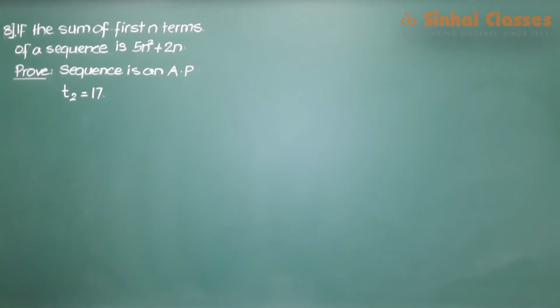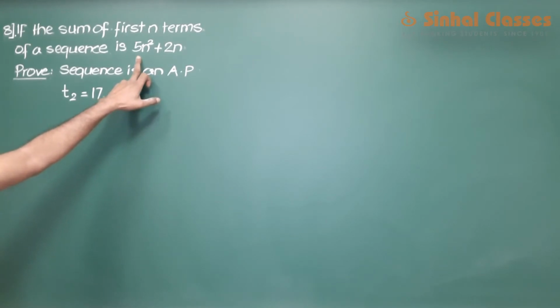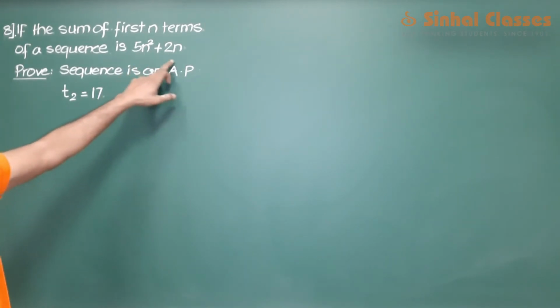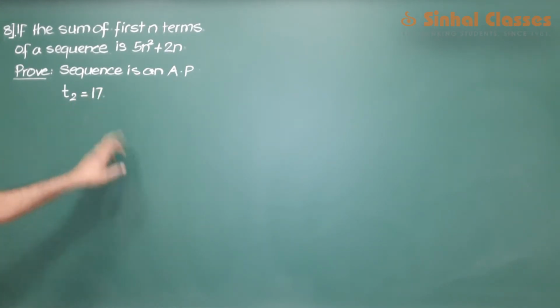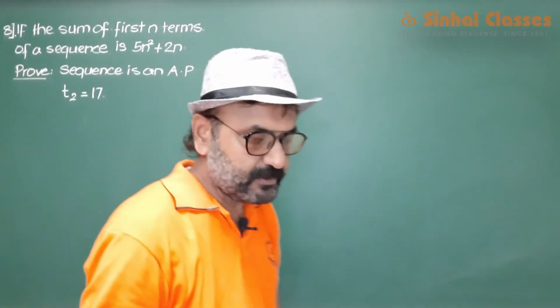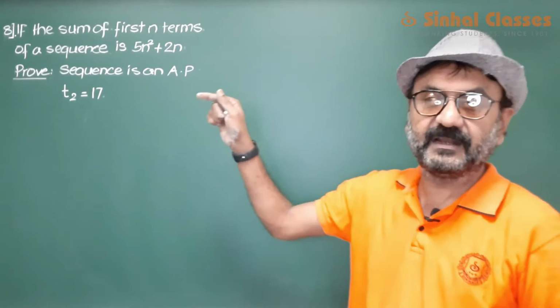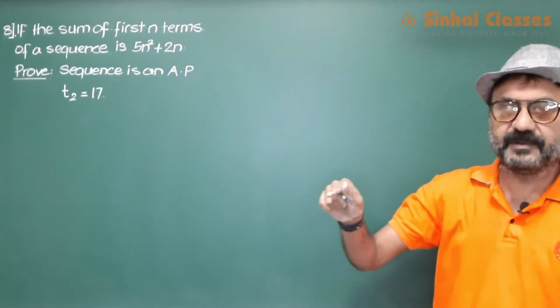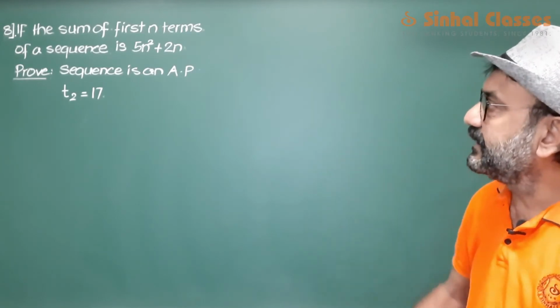Now next one is if the sum of first n terms of a sequence is given in the form of a formula 5n square plus 2n. This is the sum of n terms. Show that the sequence is an AP and the second term is 17. Now dear students, what we'll do here is we have to show that this is an AP. We are not given that it is an AP. We have to show that it is an AP. And we are given the formula for the n terms.